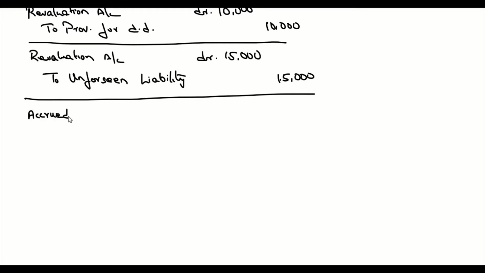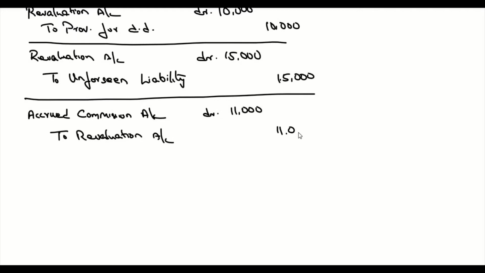Because the transaction says this money is not yet received, but we are recognizing the revenue that is coming in the form of commission. So accrued commission account debit 11,000 to revaluation account 11,000.